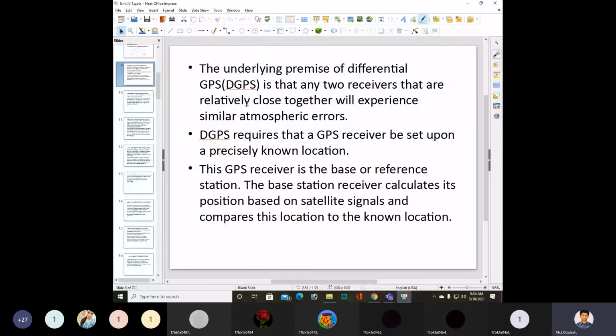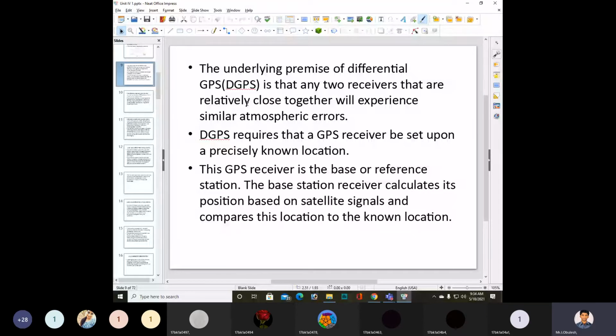DGPS requires that a GPS receiver be set up on a precisely known location. This GPS receiver is the base or reference station.